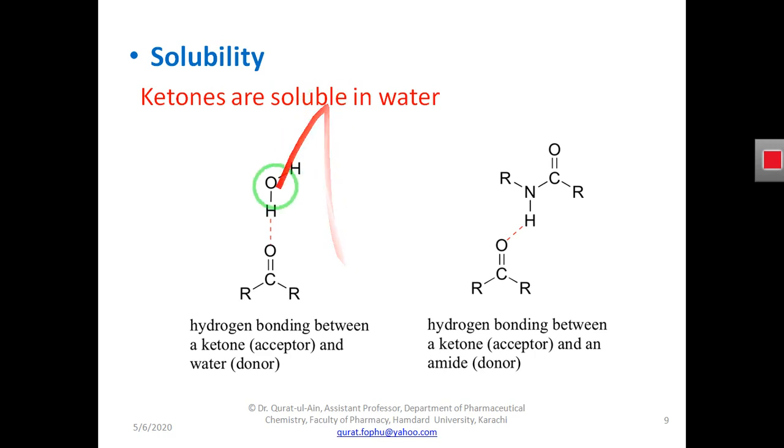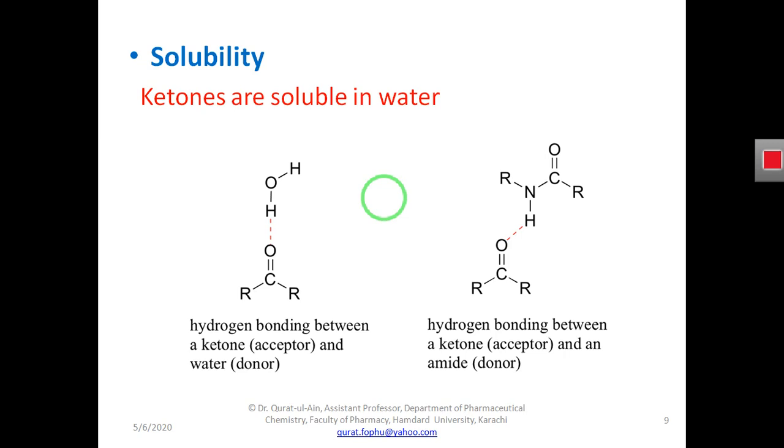Now we will see what ketone does with solubility. So ketones are soluble in water. Why? The reason is very obvious, because ketones have a partial positive and partial negative charge on their carbonyl functional group, on the carbon atom and oxygen atom. So due to this partial positive and partial negative charge, ketone is a polar molecule. And polar molecules are soluble in water.